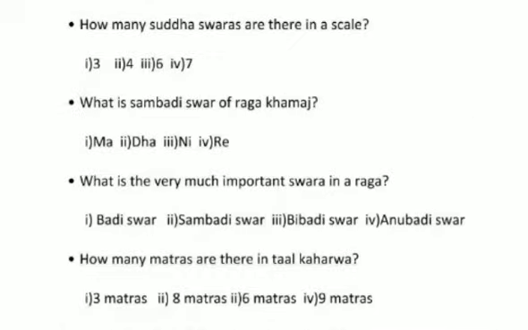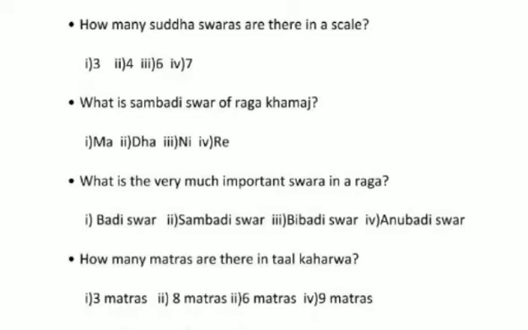Next question. How many Shuddha Swar are there in a scale? I discussed the Swar, Shuddha and Vikrita. You learn that 7 Shuddha Swar are there in a scale. What is the Sambadi Swar of Rag Khamaj? The Sambadi Swar of Rag Khamaj is Ni.